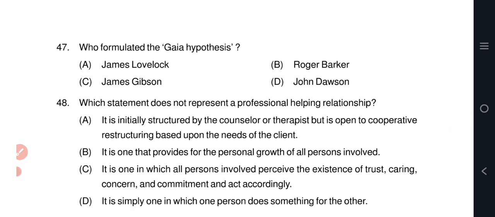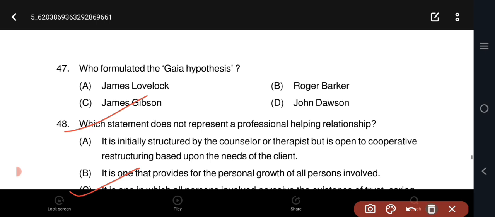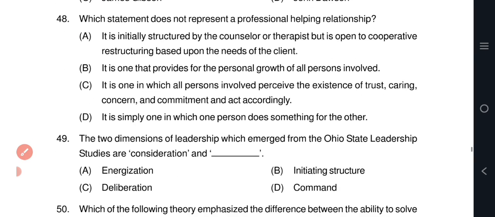Question number 47. Who formulated the Gaia hypothesis? Option A, James Lovelock. Question number 48. Which statement does not represent a professional helping relationship? Option D. It is simply one in which one person does something for the other.